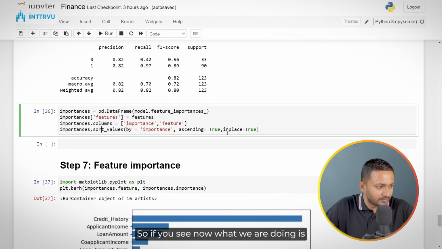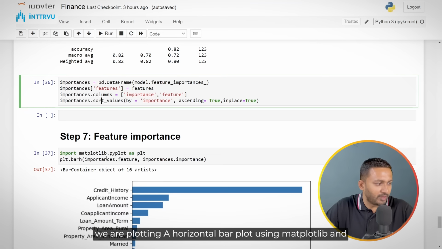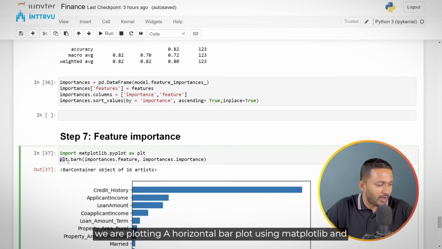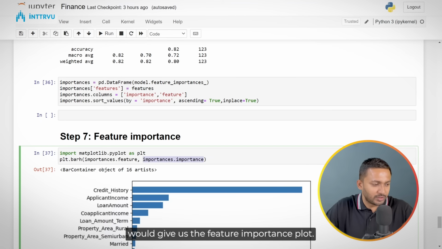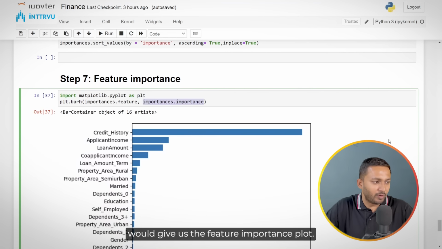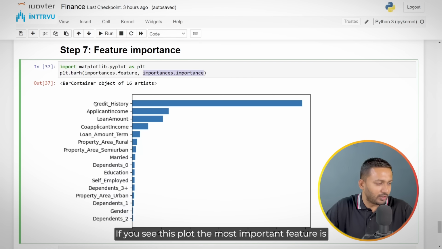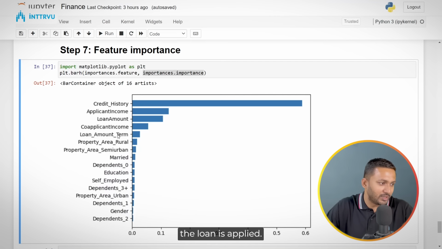So if you see, now what we are doing is we are plotting a horizontal bar plot using matplotlib and passing it our features and corresponding importance scores, and that would give us the feature importance plot. If you see this plot, the most important feature is credit history, whether we have a credit history or not, then the income of an applicant, then what amount of loan the person is applying for, what is the income of the co-applicant, then what is the term for which the loan is applied.